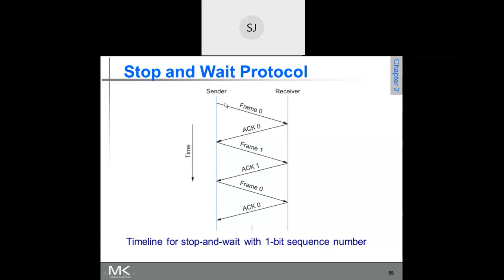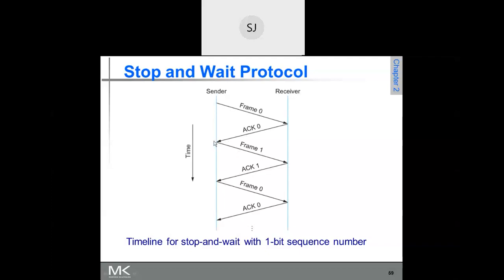What it does is, see now, it sends frame 0, right? For having received frame 0, it sends acknowledgement for frame 0. Now it is waiting for frame 1. So it sends frame 1, then it sends acknowledgement for frame 1, like this. So it continues. The problem associated with this is, just see here, after sending frame 0,